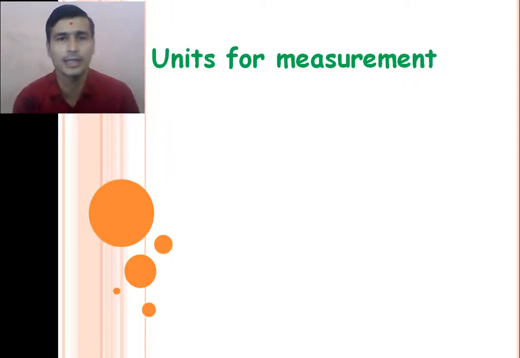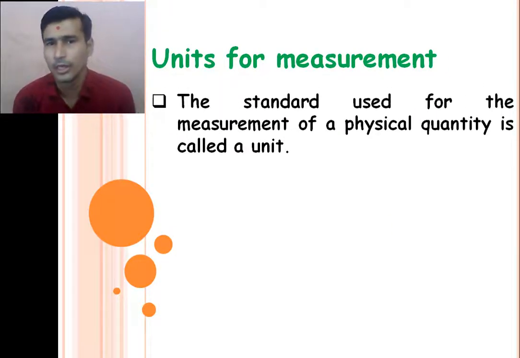So any standard value of any physical quantity is called the unit of this physical quantity. The standard value of the measurement of any physical quantity is called the unit of that physical quantity. That we can consider as the standard measurement. What is the standard measurement? For example, for a length, the standard measurement is a meter, 1 meter. So meter is the unit of the length. We can say centimeter also. So centimeter also is the unit of the length, right?